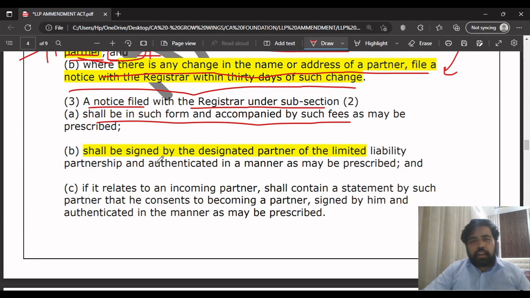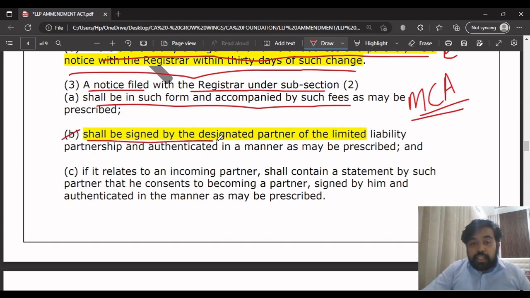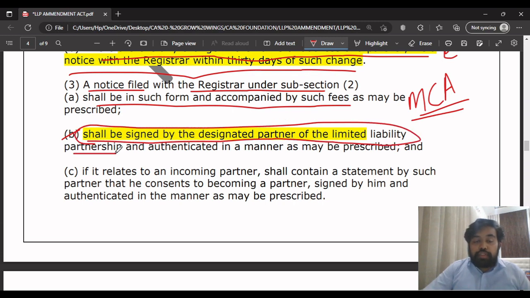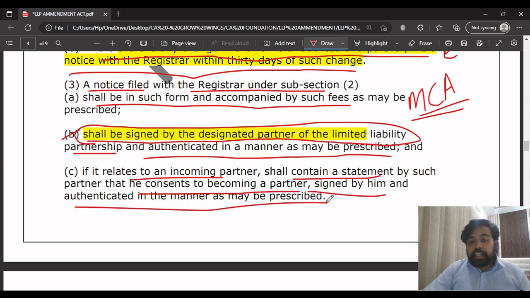It is a general point, and it shall be signed by the designated partner of the LLP. This is the key point: it shall be signed by the designated partner of the LLP and authenticated in such manner as may be prescribed. And if it relates to an incoming partner, it shall contain a statement of his consent to becoming a partner, signed by him and authenticated in the manner prescribed.